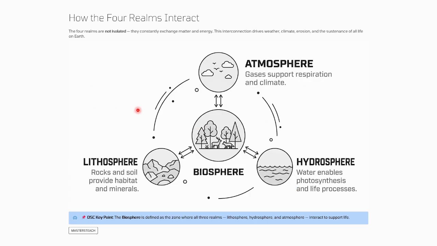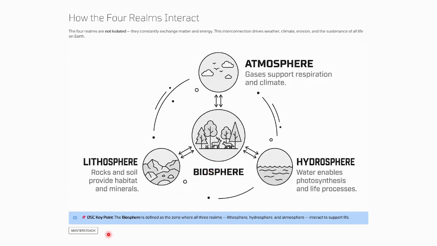Then, how the four realms are interconnected. The lithosphere consists of rocks and soils that provide habitats and minerals for the biosphere. The atmosphere consists of gases which help respiration and the climate. Then the hydrosphere provides water and photosynthesis for life processes. So the atmosphere, hydrosphere, and lithosphere help the biosphere.